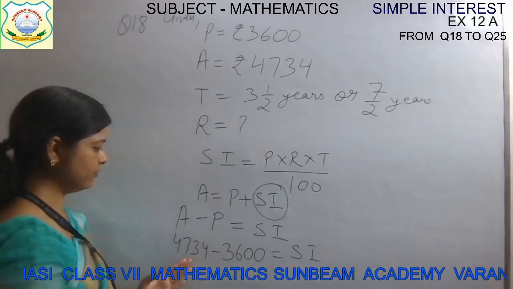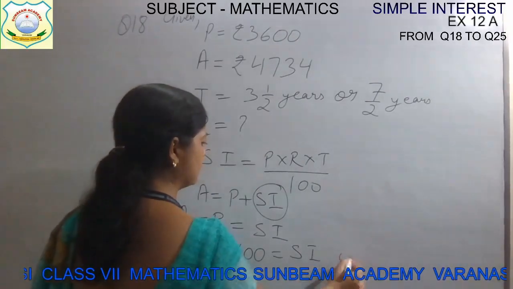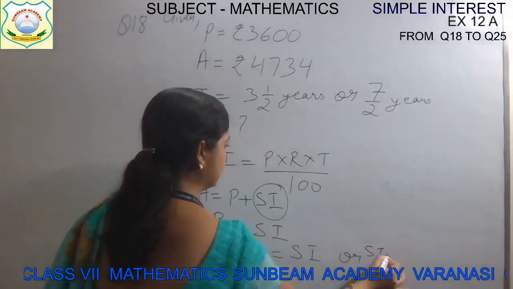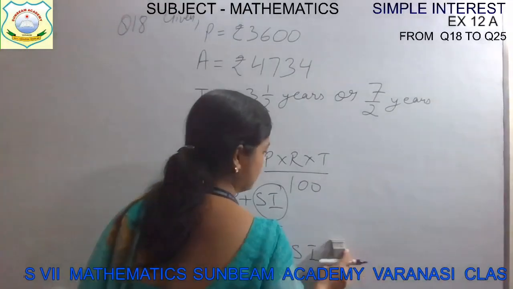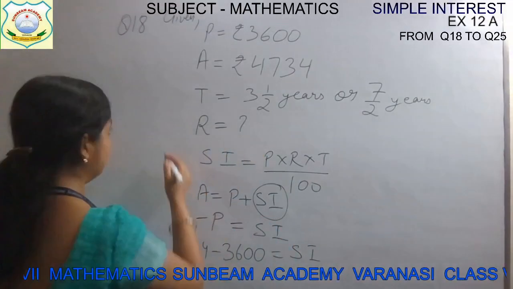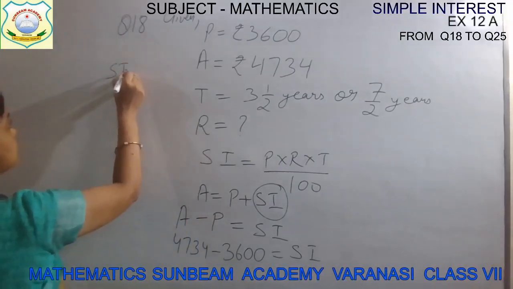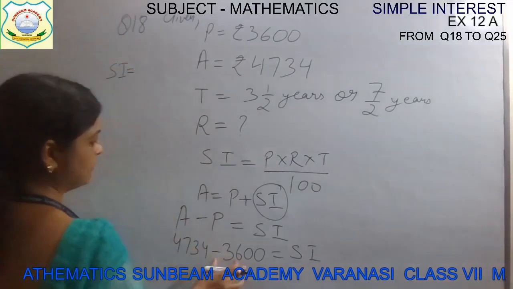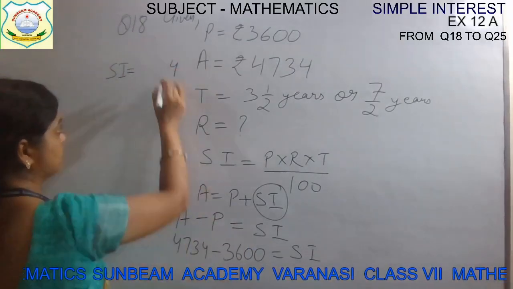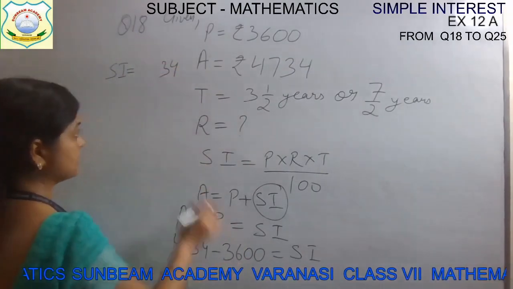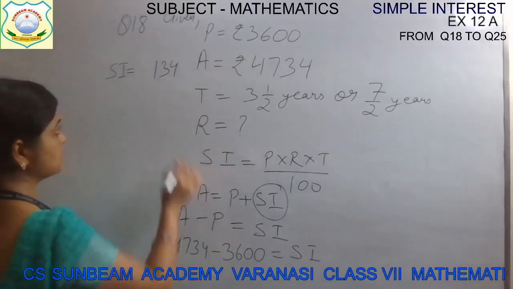Simple interest is equal to, I am writing here, children, because it is not visible there. Now subtract it. 4 minus 0 is 4, 3 minus 0 is 3, 7 minus 6 is 1, and 4 minus 3 is 1.